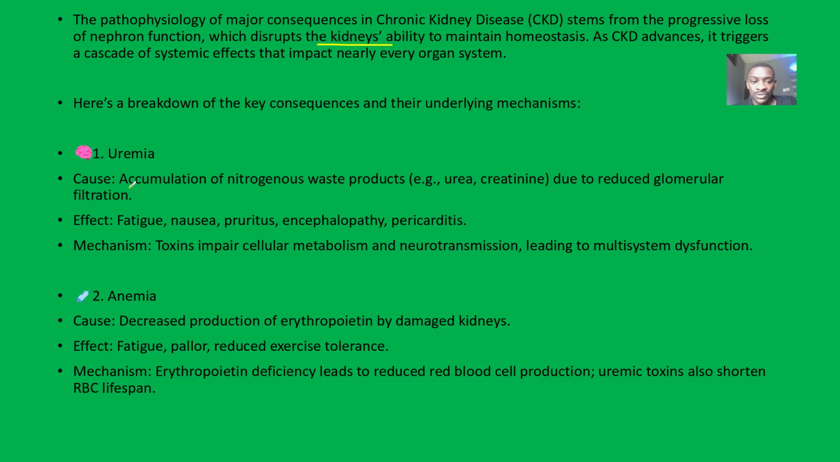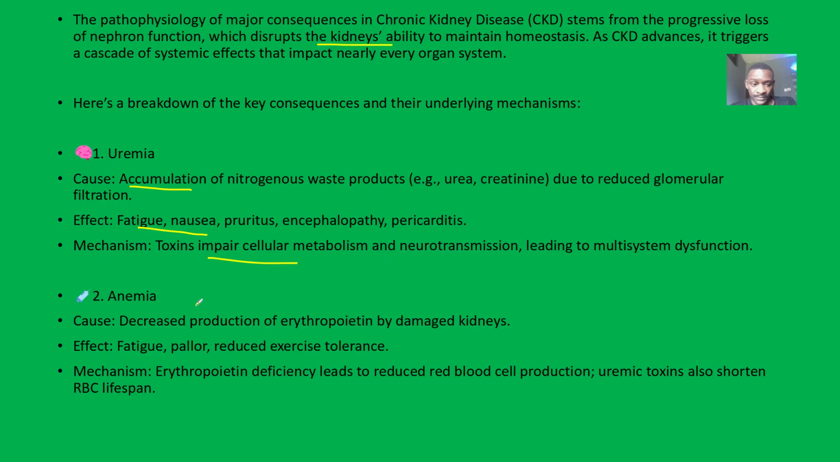Uremia: accumulation of nitrogenous waste products, urea and creatinine, will lead to what? Reduced glomerular filtration. So that's why the patient will be weak, with nausea, the skin itching, behaving psychotically, and the heart can also become inflamed in the process. So it's the toxins that actually impair cellular metabolism and neurotransmission.